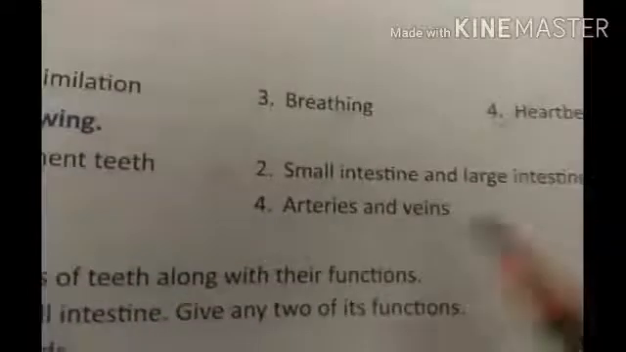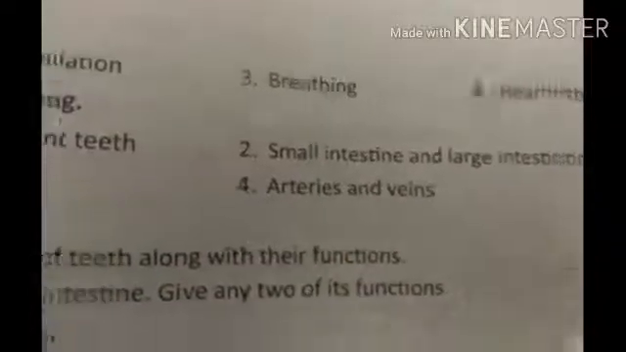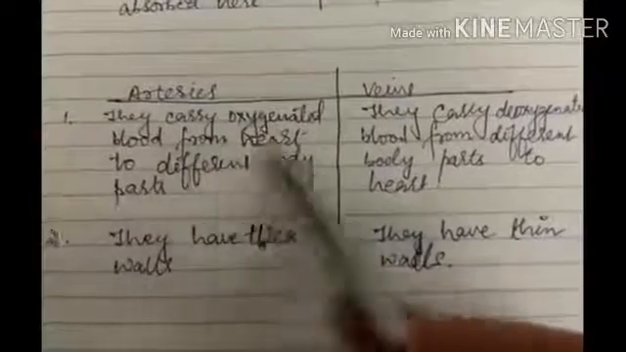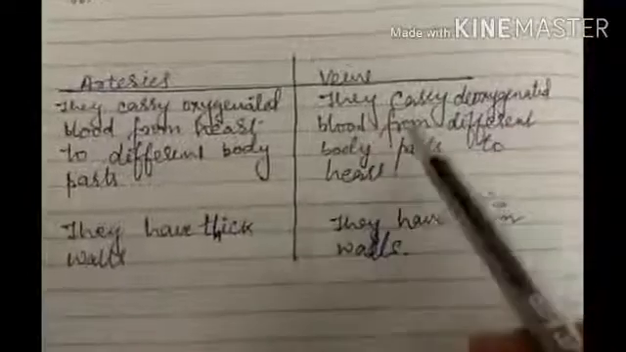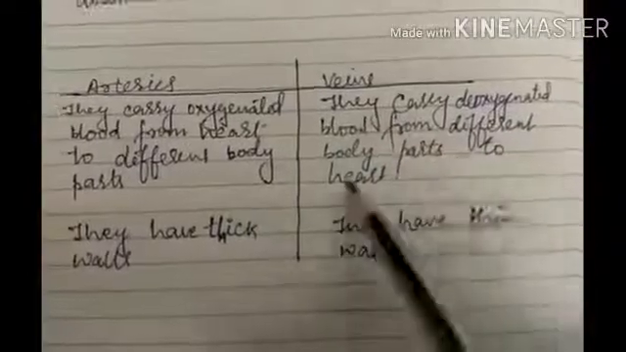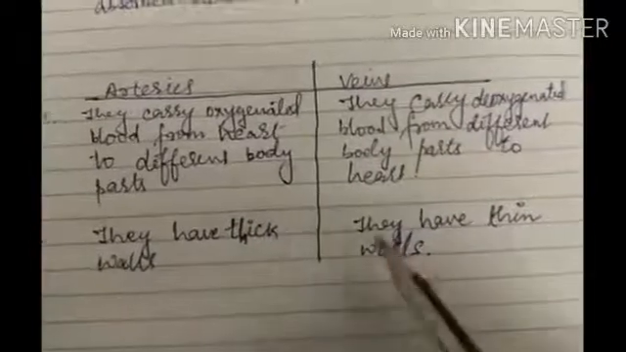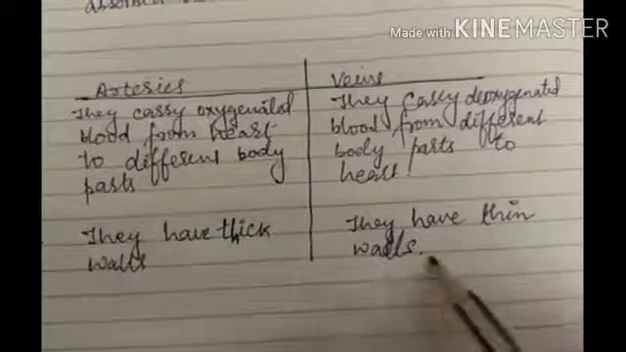Then arteries and veins difference. So in this arteries, first point, they carry oxygenated blood from heart to different body parts. They carry deoxygenated blood from different body parts to heart. Then second point of difference, they have thick walls and here they have thin walls.